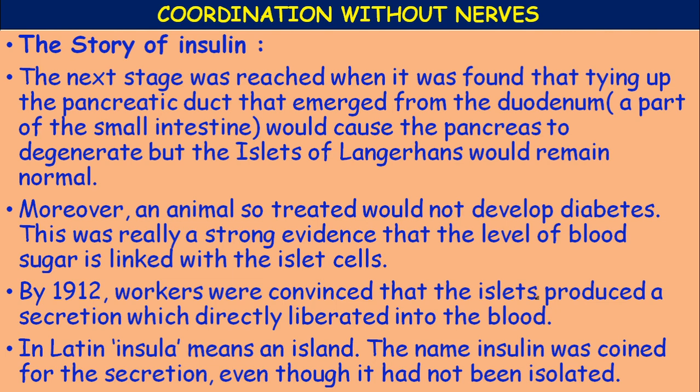In Latin, insula means an island. The name insulin was coined for the secretion even though it had not been isolated.